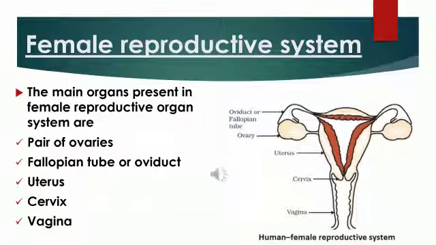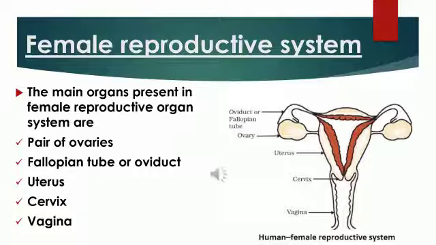In this slide, we will look into the structure of the female reproductive system and its parts. The main organs present in the female reproductive system are a pair of ovaries, the fallopian tube, also called the oviduct, next the uterus, next the cervix, and the last is the vagina.